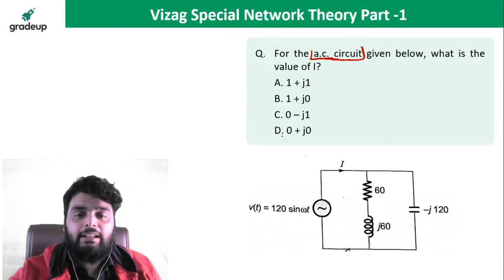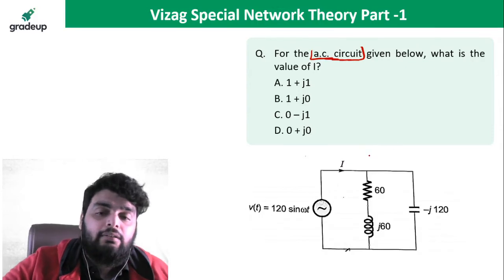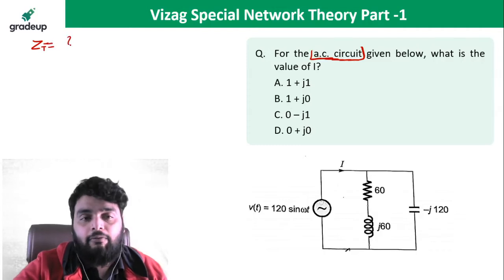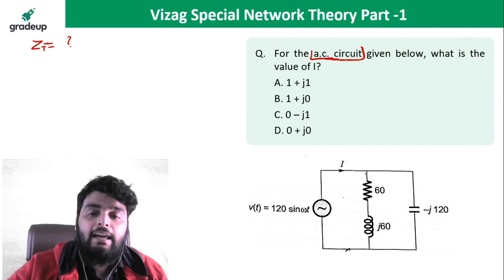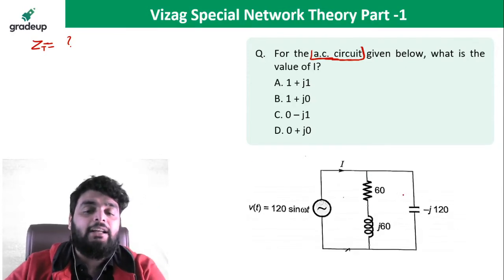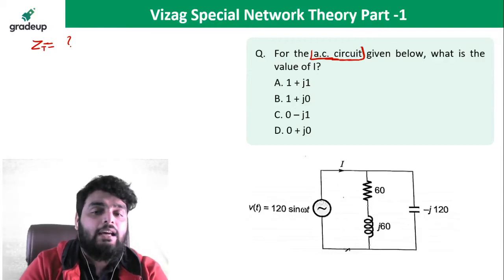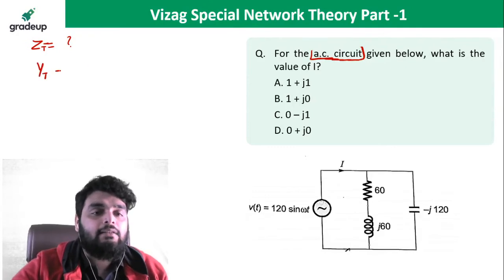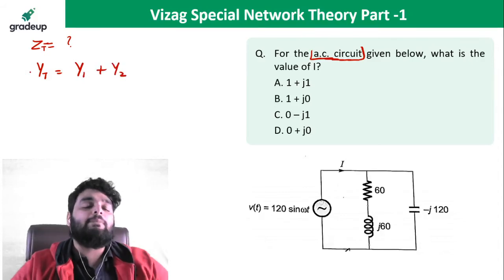So let's see. In this, I need to find out the current. People who don't know the concept correctly will try to find the total impedance first. But one thing you should know very carefully: if you have parallel branches connected, it will be easier to find the total admittance as compared to the total impedance. What will be the total impedance? It will be the impedance of the first branch plus the impedance of... total admittance. My fault.